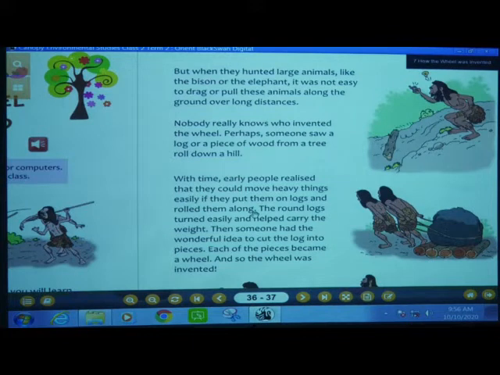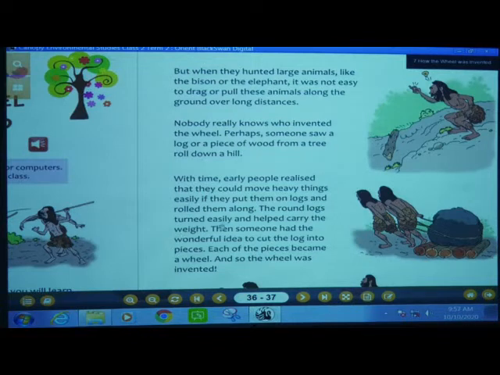So early people, what did they think? They realized that if they put some heavy things on the log and rolled them, they could easily carry the heavy things. The round logs turn easily and help carry the weight. So the round logs rolled easily and helped carry the weight.